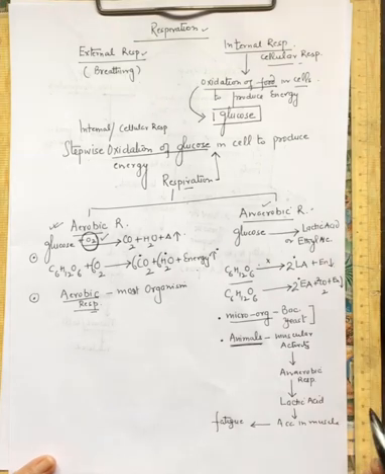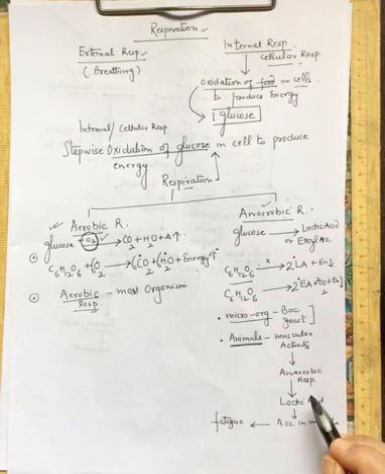So when you do exercise, after a short period of time you get tired. It is because in your muscles now the lactic acid has been accumulated because of the anaerobic respiration, right?